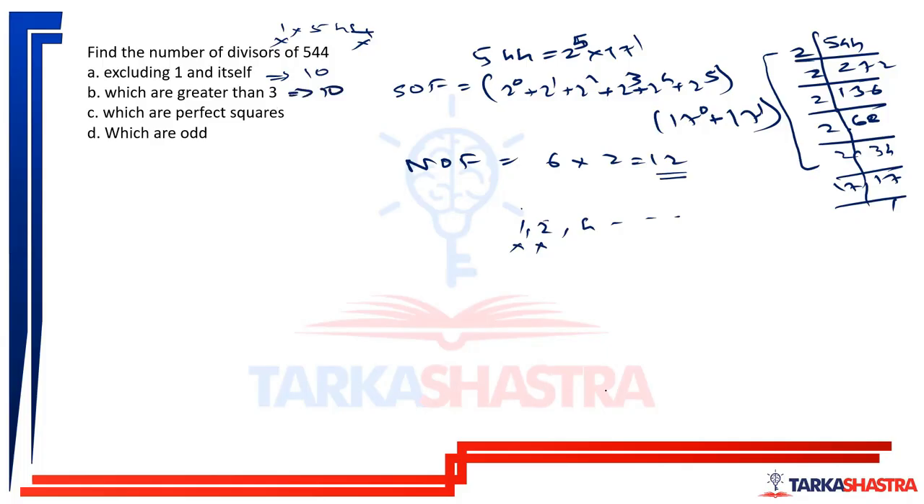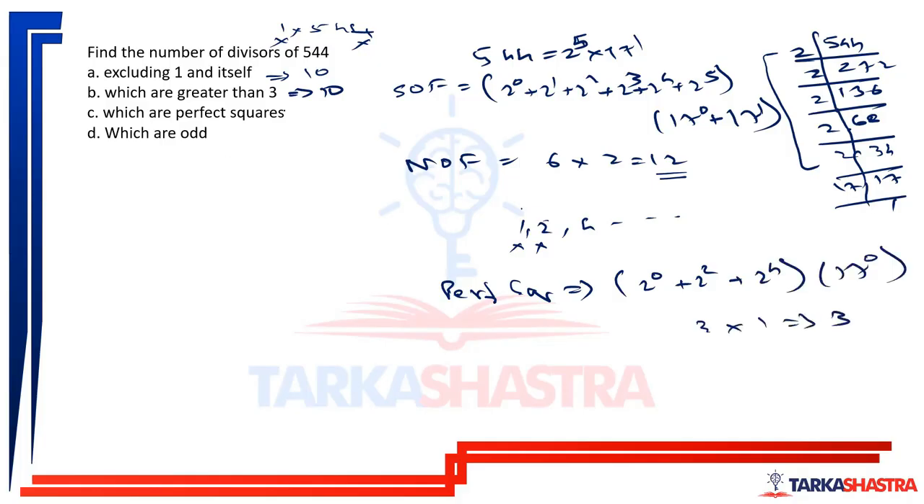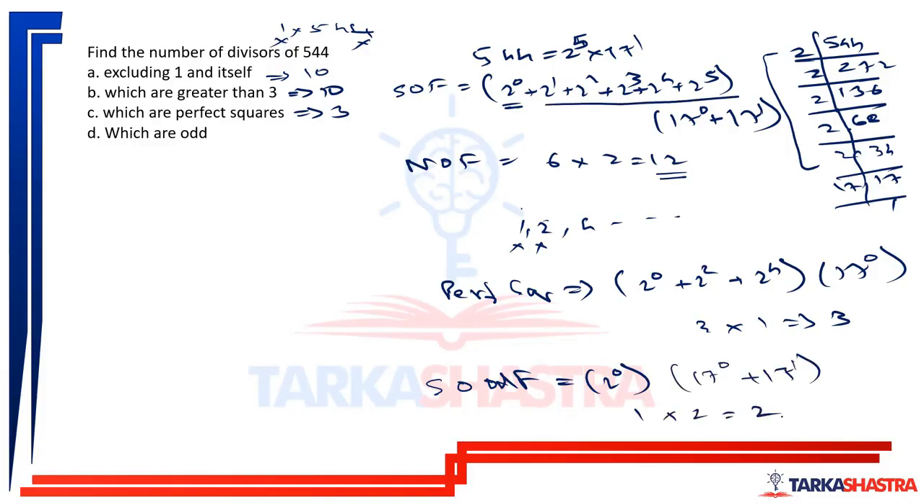Then factors which are perfect square. So which are the perfect square factors? 2 raised to 0, 2 raised to 2, 2 raised to 4, and then 17 raised to 0. Okay, so 3 into 1, the total gives 3 perfect square factors. And factors which are odd. Odd means here I have to take only 2 raised to 0, because remaining all the terms are even, and then 17's bracket has no say, we write it as it is. So 1 into 2, number of factors which are odd are 2. Simple enough.